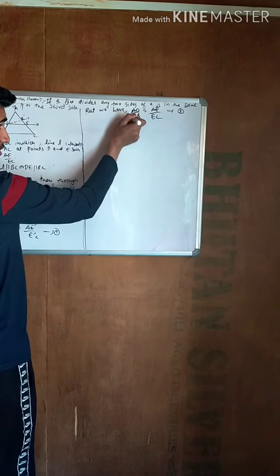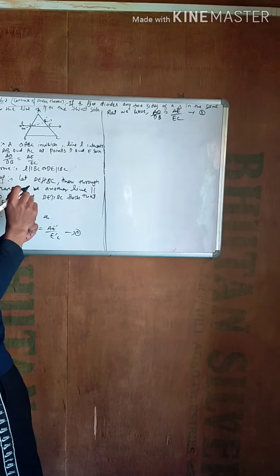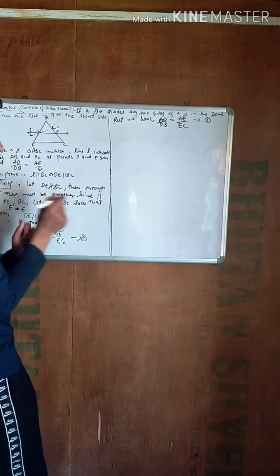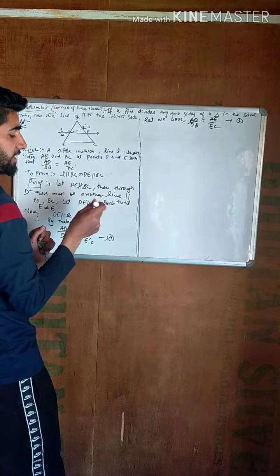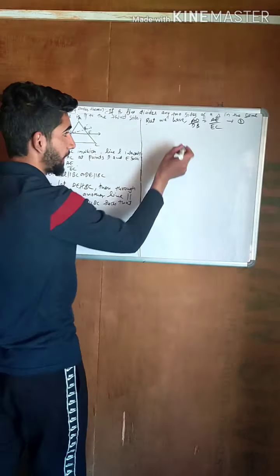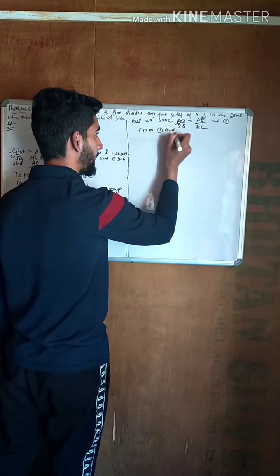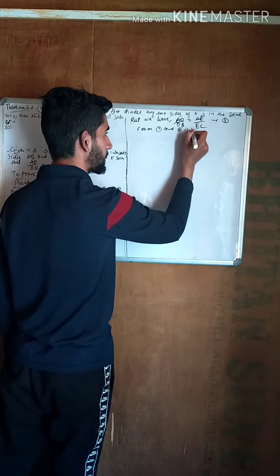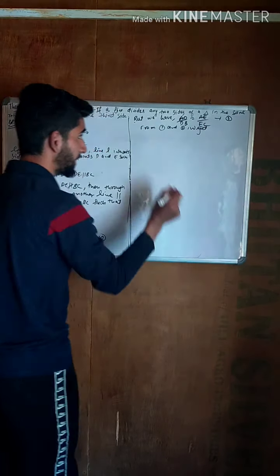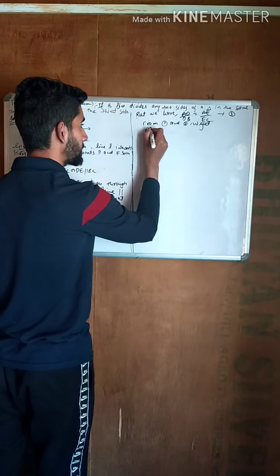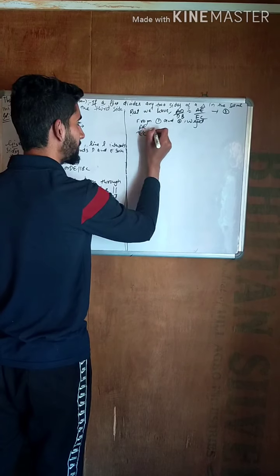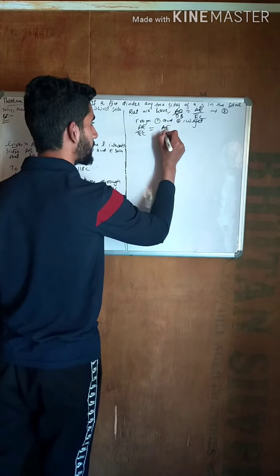Therefore, the right hand sides are also equal. So we get AE dash upon E dash C equal to AE upon EC.